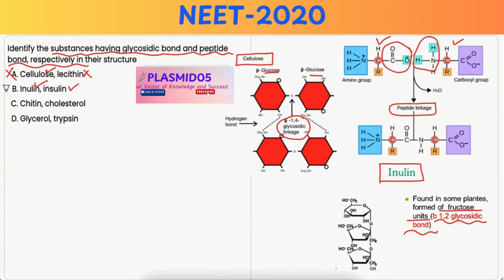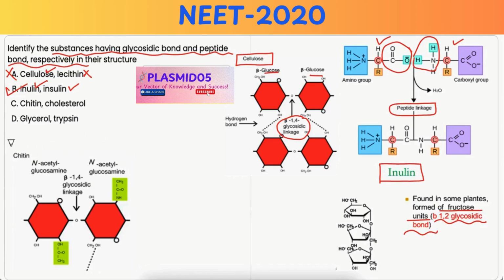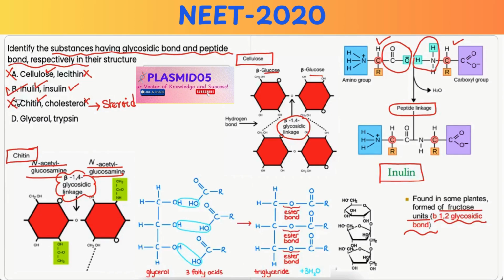Option C, chitin and cholesterol. The chitin is a polysaccharide like cellulose and it is composed of N-acetyl glucosamine units linked by glycosidic bonds. But cholesterol is a lipid, specifically a steroid, and it does not have glycosidic bonds or peptide bonds since it is neither a carbohydrate nor a protein. Hence, incorrect option.